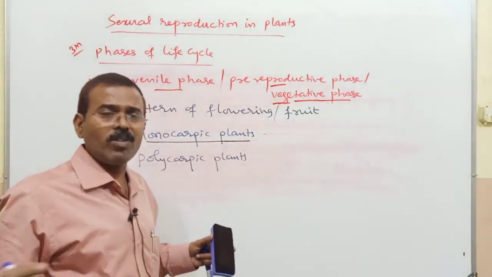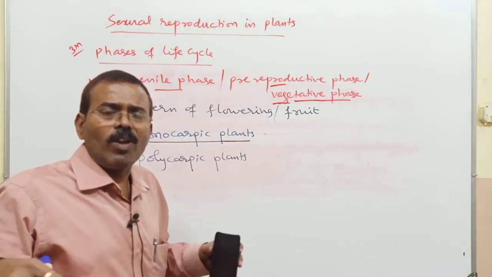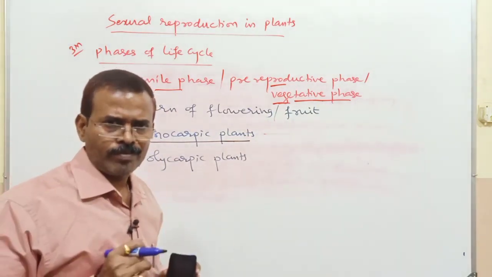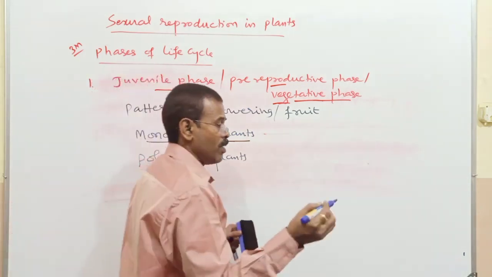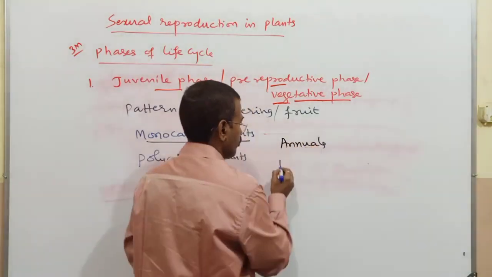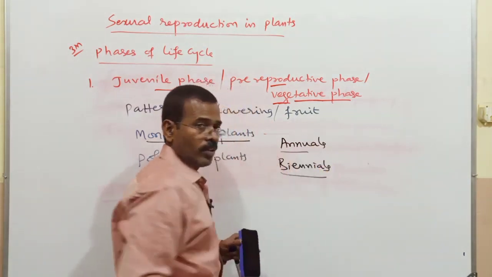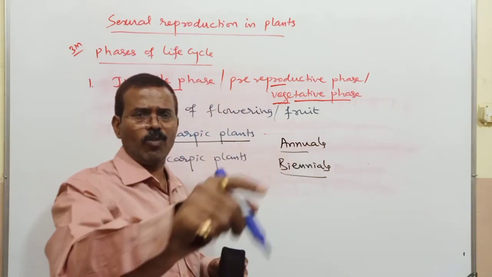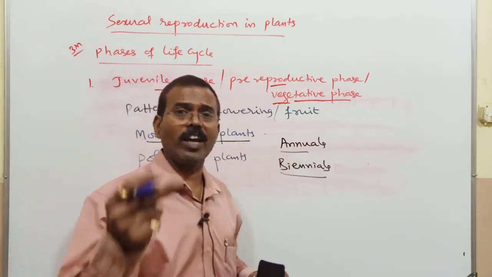They produce flowers, these flowers later develop into fruit, and then they complete their life cycle with their death. Which are the monocarpic plants? As I mentioned earlier, annuals and biennials. These are monocarpic plants. Annuals complete their life cycle within 1 year. And biennials complete their life cycle in 2 years.